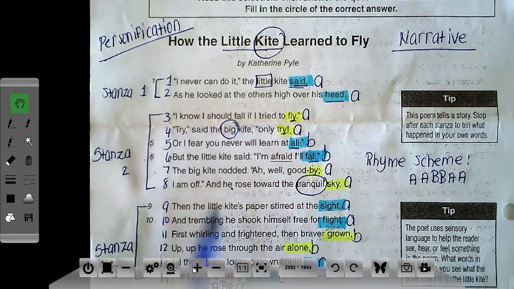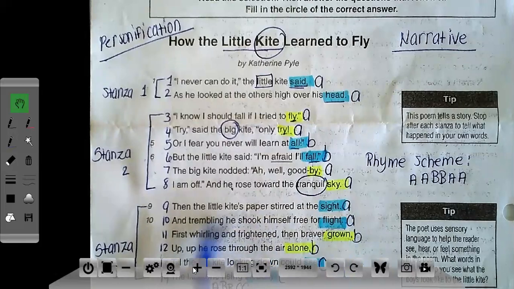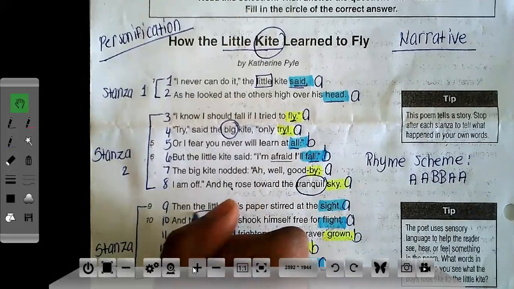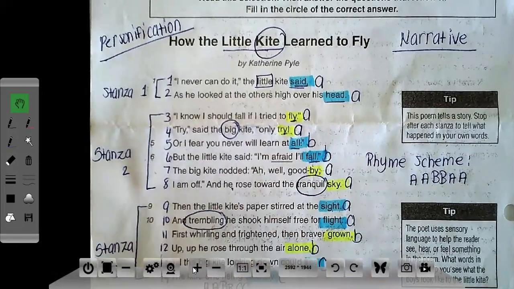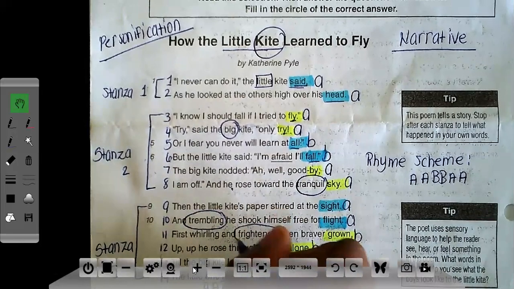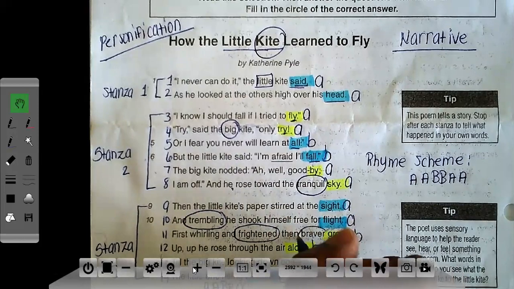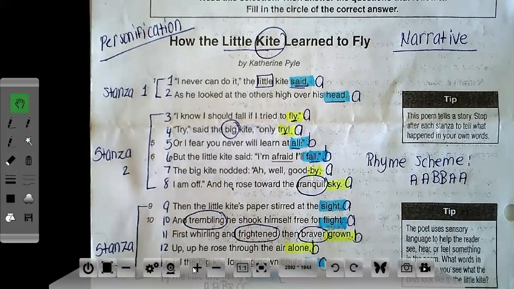All right. Then the little kite's paper stirred at the sight and trembling. So trembling is also a word that we use to describe. And trembling, he shook himself free for flight, first whirling and frightened, then braver. So frightened is a word that you use to describe how someone feels. Braver is also a word that we use to describe how someone feels.